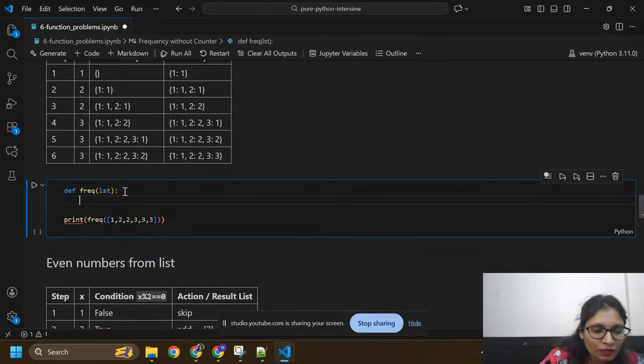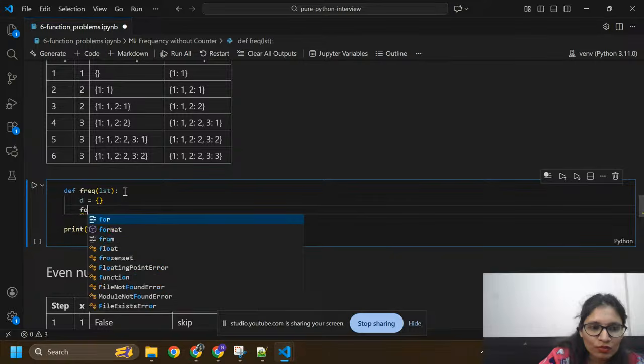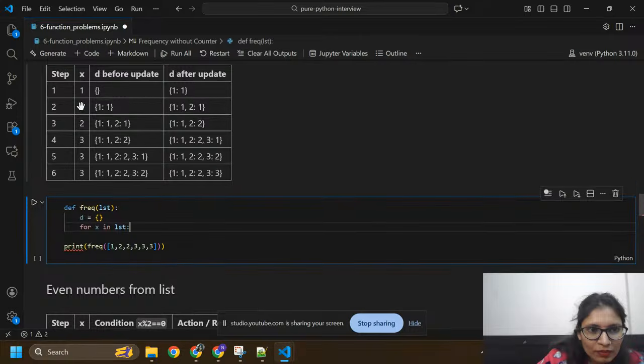Now I am going to write code. I'm going to create an empty dictionary so that we can store keys and values. And here I'm going to use a for loop, for x in list. For x in list, I am going to take x equals to 1, this one.